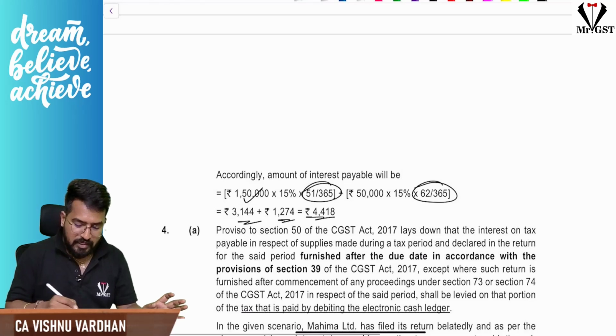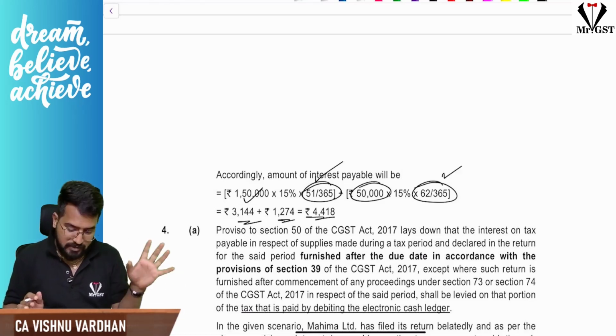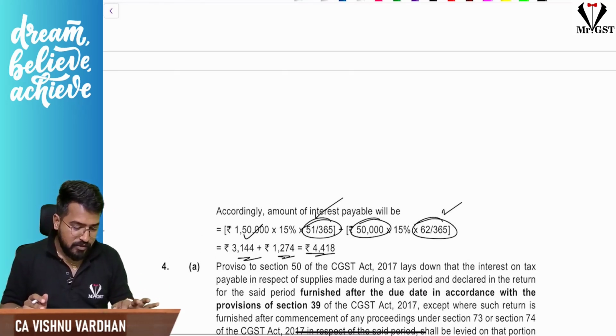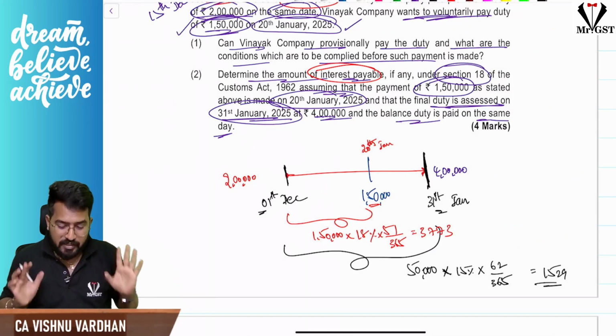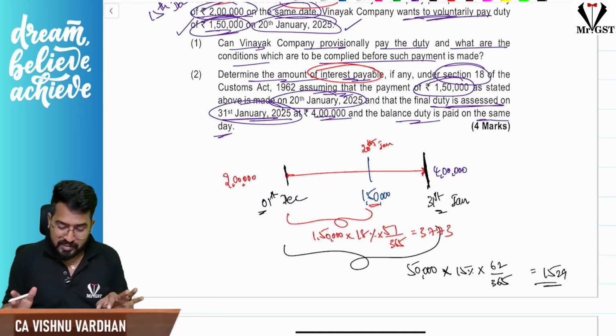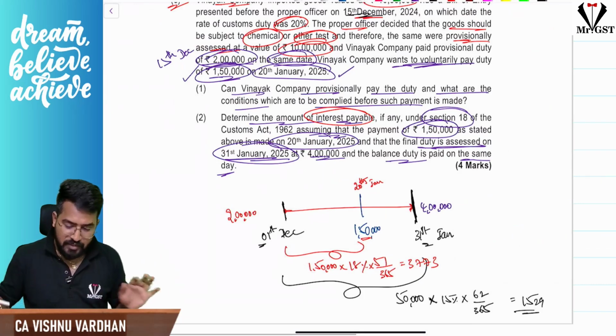So for 1,50,000, 51 days interest. For 50,000, 62 days interest. 15% is the interest. That is the point. So hope it is clear for you guys. Conceptually, we are right. Here and there, any arithmetical errors from my end, please don't misunderstand. So with this, we are done with question number 3.